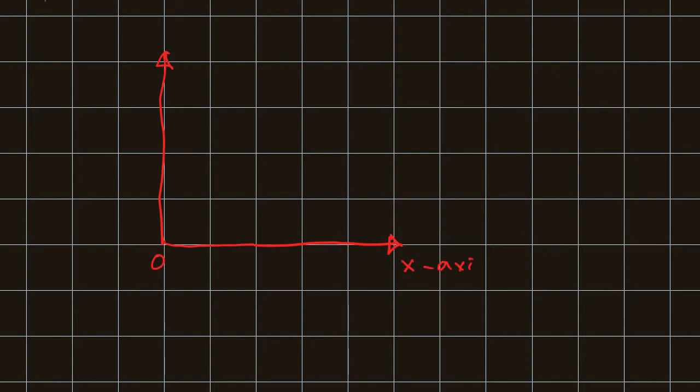I am noting all the units, giving it as 1 unit: 1, 2, 3. On the x-axis I am taking time, and on the y-axis I am taking the distance traveled.